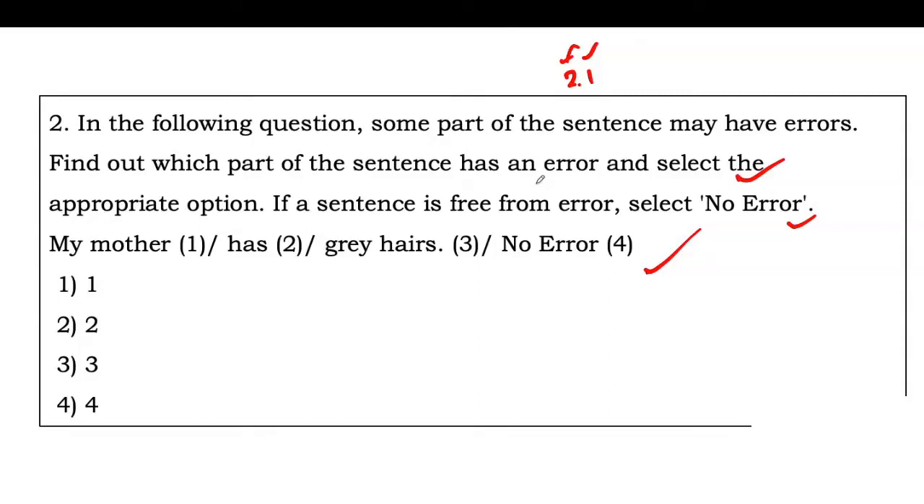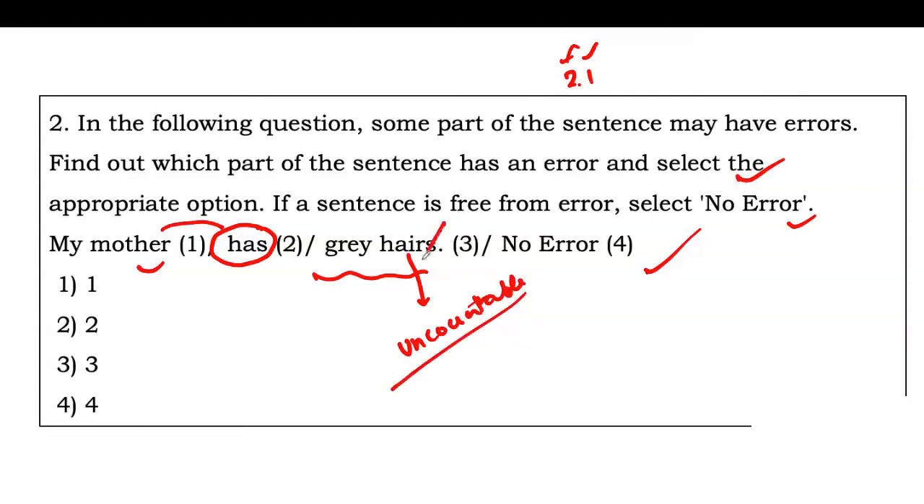In the following question, some part of the sentence may have errors. Find out which part of the sentence has an error. So my mother is the subject. According to my mother, the verb has is also correct. It is also used in singular form, and the object of has verb is grey hairs. Here in the sentence, we are using a noun hairs. So hair is an uncountable noun, and we cannot make plural of it. So remove this s from here. So the correct sentence will be my mother has grey hair.